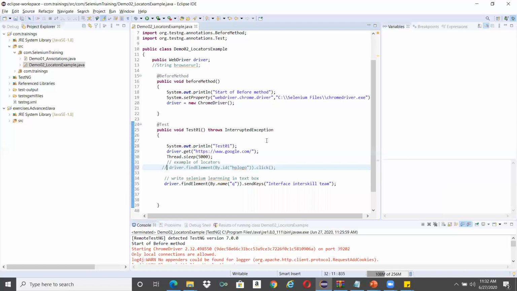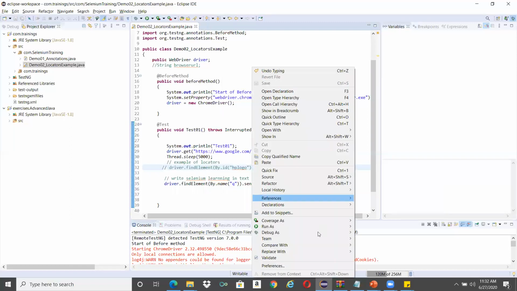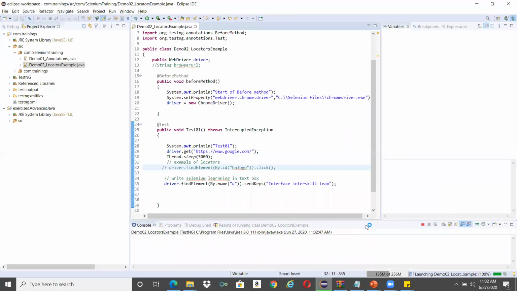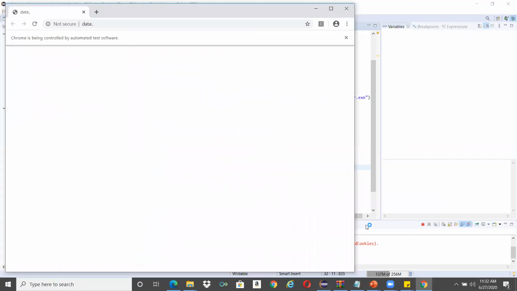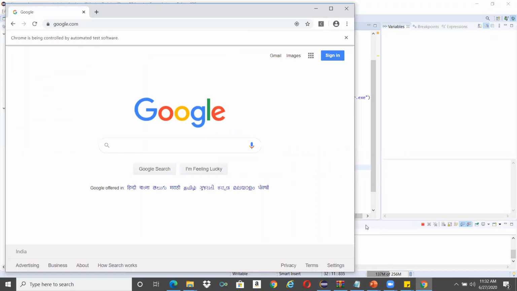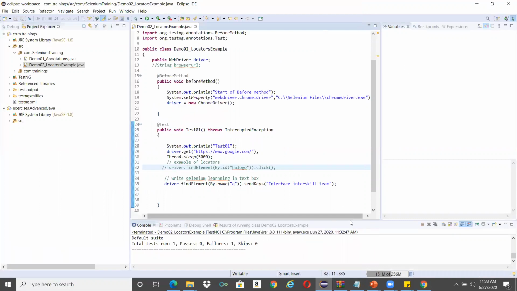This is the target. I think there is some failure. Let me check what the failure is.